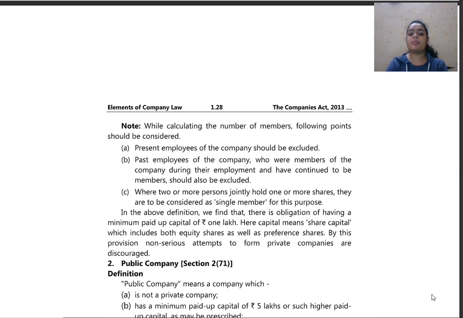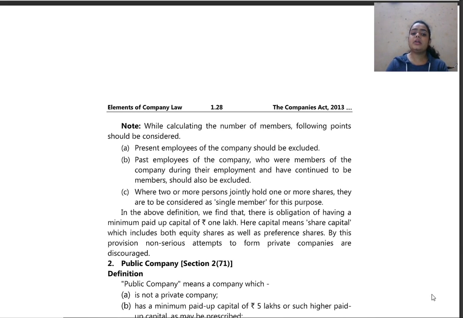Past employees of the company who were members of the company during their employment and have continued to be members should be excluded. So firstly, all the people who are working with us shall be excluded. They shall not be included in the number 200 which we shall be counting for private company. Then past employees who were members of the company shall be excluded, who are not working with us anymore but were working with us earlier.